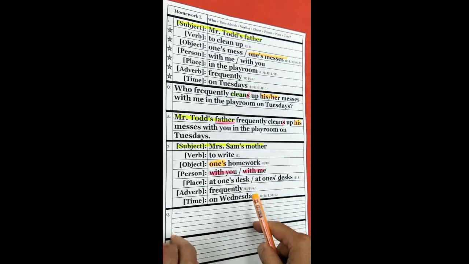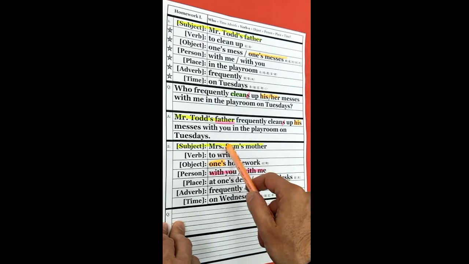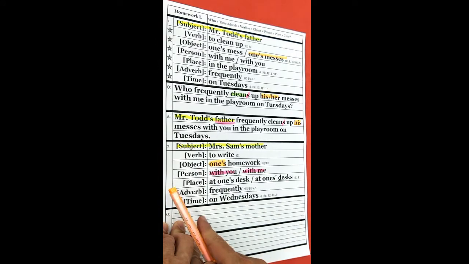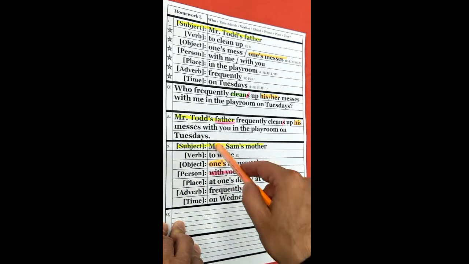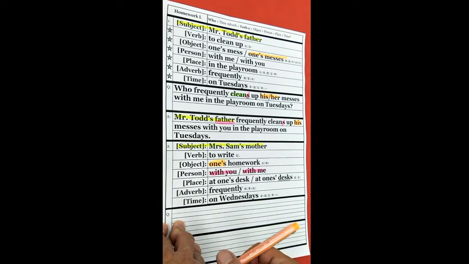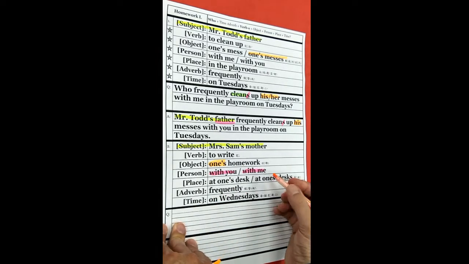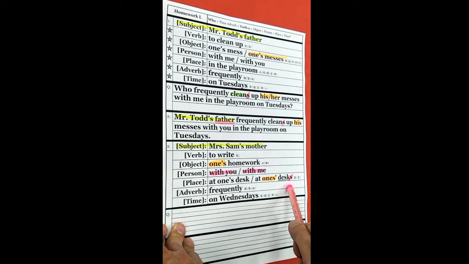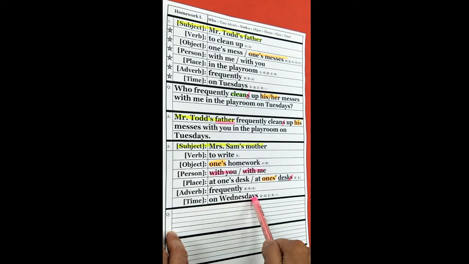Now, how many people are here? We know that we're asking somebody, so that's one person, at least one person, and then it says with you. So at the very least, we know there's going to be 2 desks. So we're going to use this one, at one's desks. We know there's going to be 2 desks, 2 people, 2 desks. At least. Remember, this S means more than 1. All right, adverb frequently, time on Wednesdays. Remember, on Wednesdays means every Wednesday.